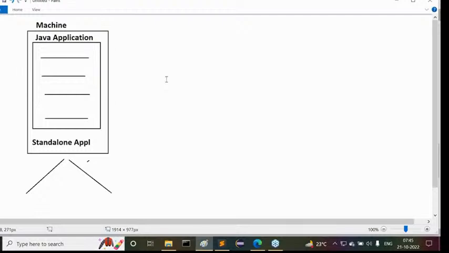So this is on the basis of client server architecture. It's an example of an enterprise application. Not only that, nowadays a number of healthcare applications, aerospace applications, and banking applications are available.